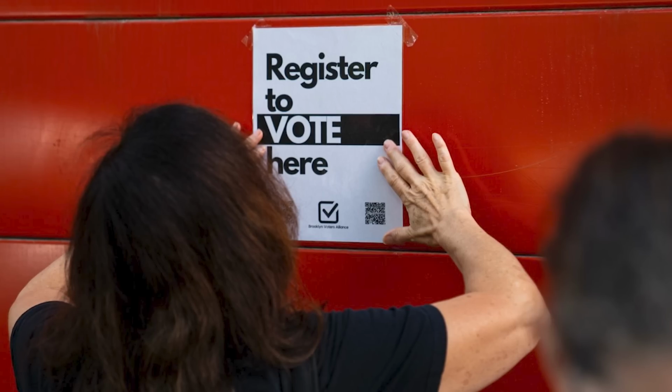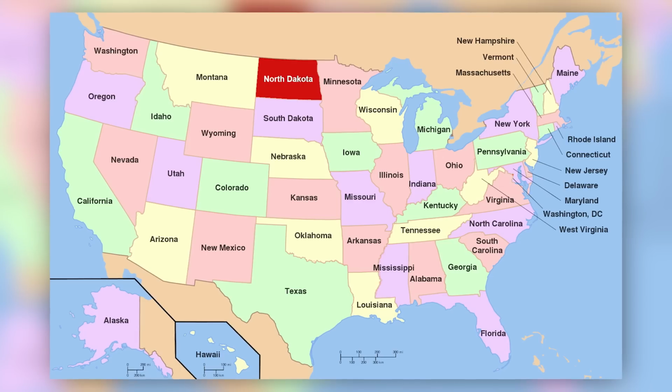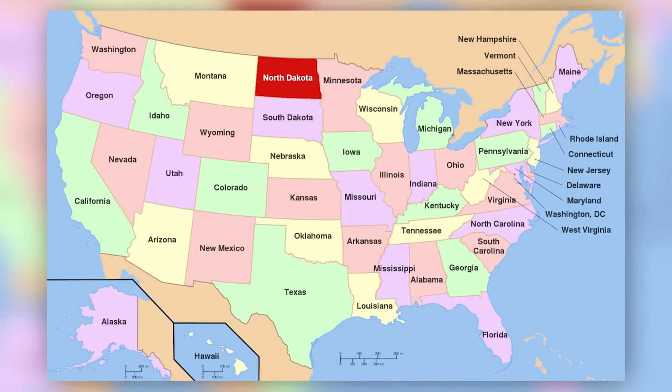In order to be eligible to vote in the presidential elections, you have to be a US citizen, be at least 18 years old, and you have to register to vote. That's an extra step that most other countries don't require. In Germany, as long as you're a citizen and of age, you can just show up to the polling location. Here in the US, all states except for North Dakota require their citizens to register in order to be able to vote. This can usually be done in person, by mail, or online, and it's basically just a form where you fill out your personal information, address so that they know where you'll be voting, and if you align yourself with one of the major parties or as politically independent.